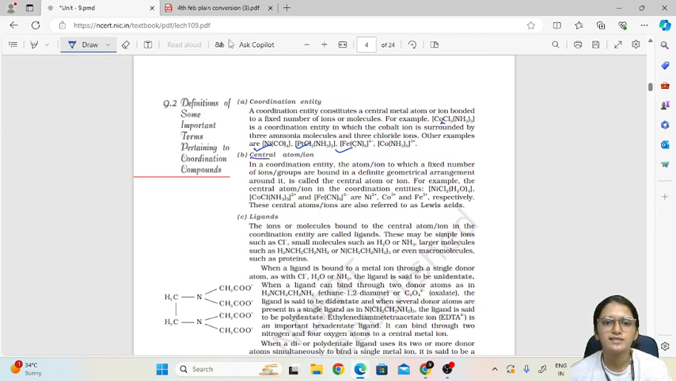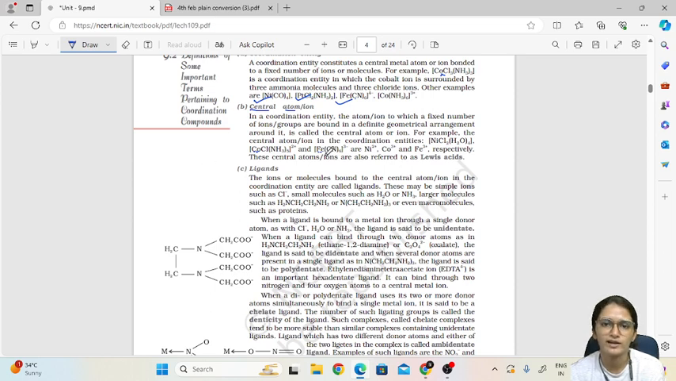Next term is central atom. Now as we have seen here, what is the central metal atom? When you write the formula in square bracket, the atom which is at the very first position in the square bracket, from which the formula starts, is called the central metal atom. In this case cobalt is the central metal atom, in this case iron is the central metal atom. These are basically d-block elements, which we have already learned in the d and f block elements chapter. Most of them are d-block elements.